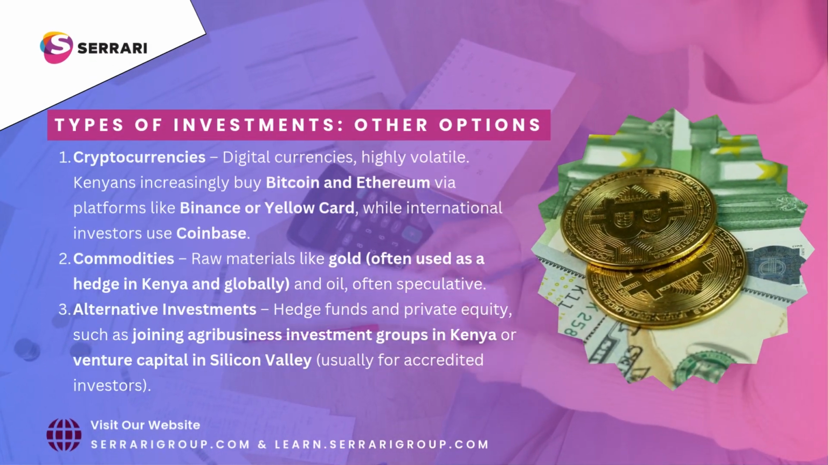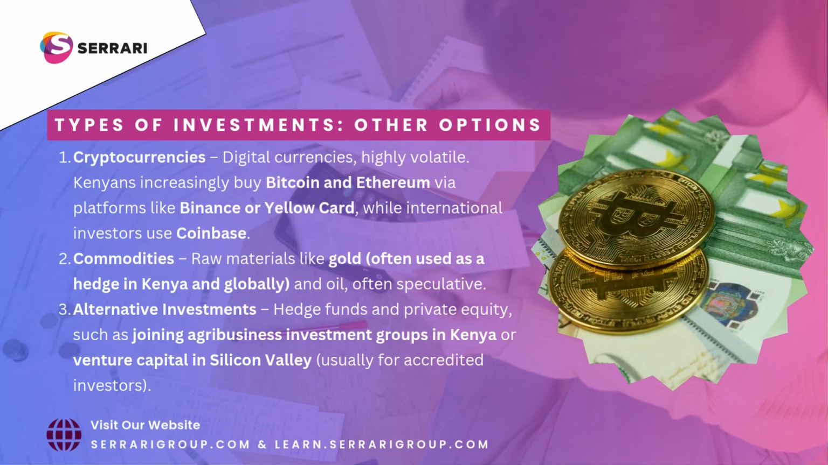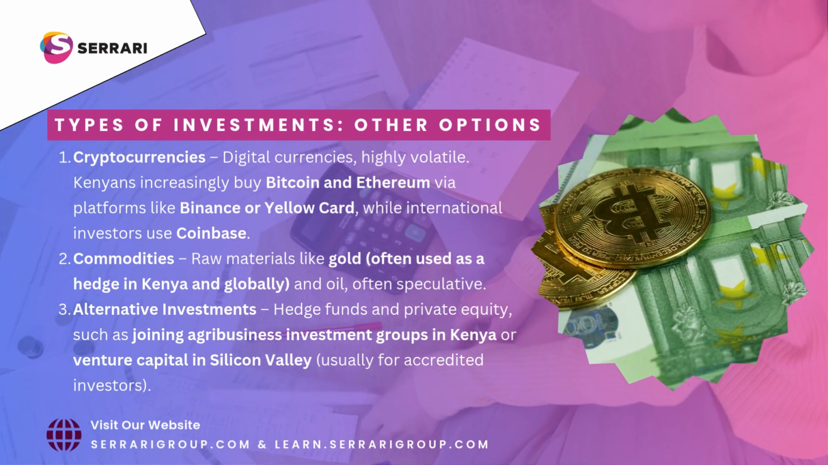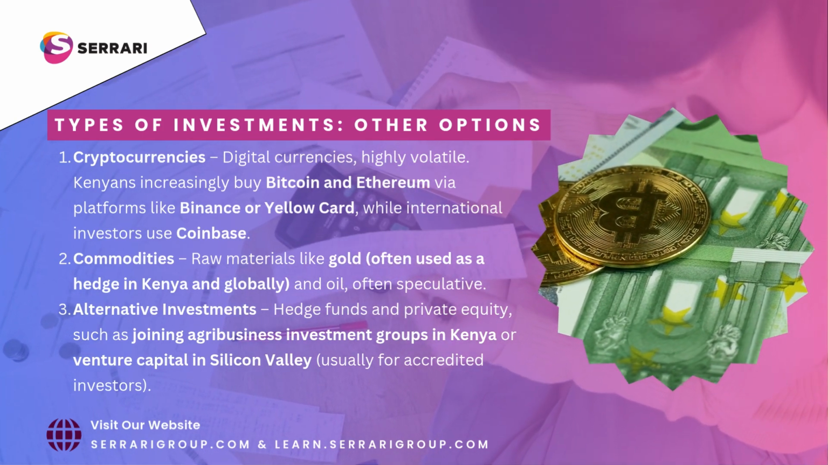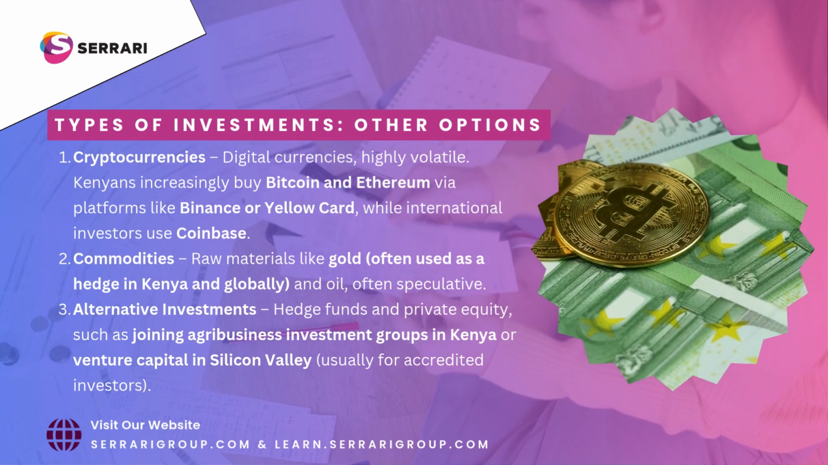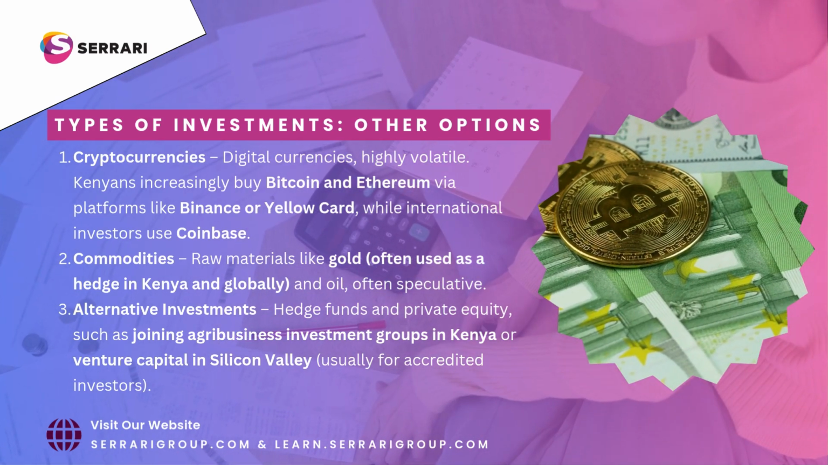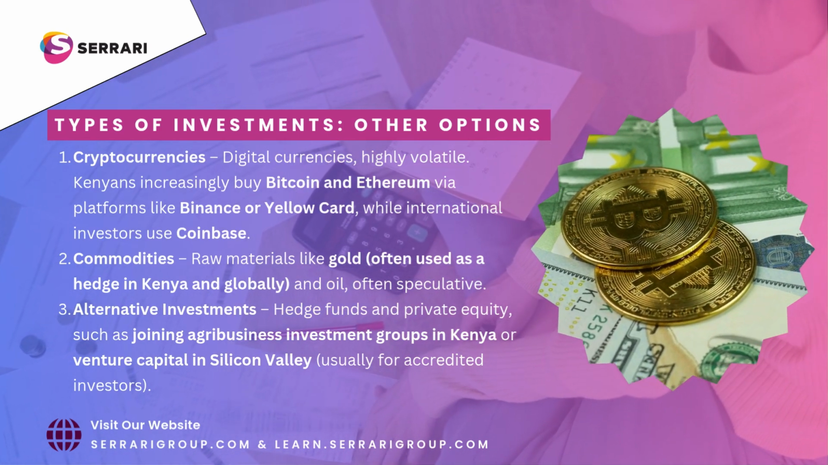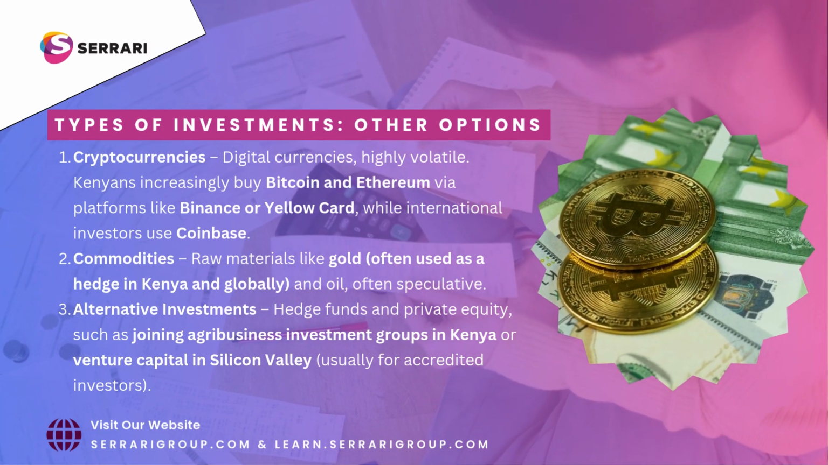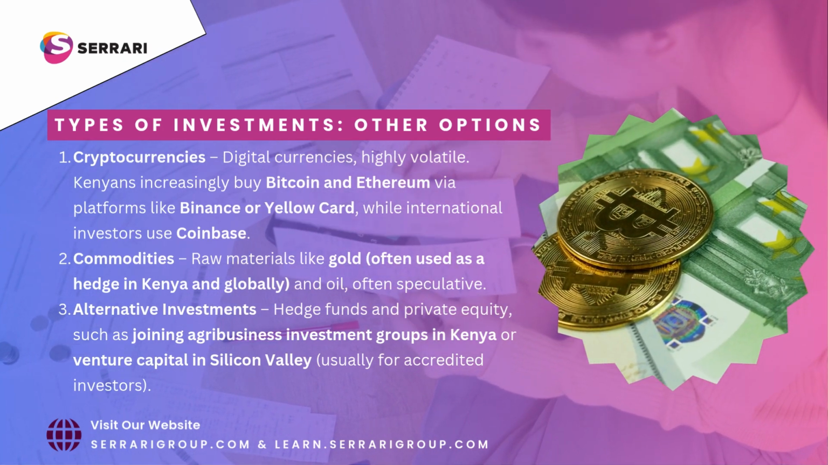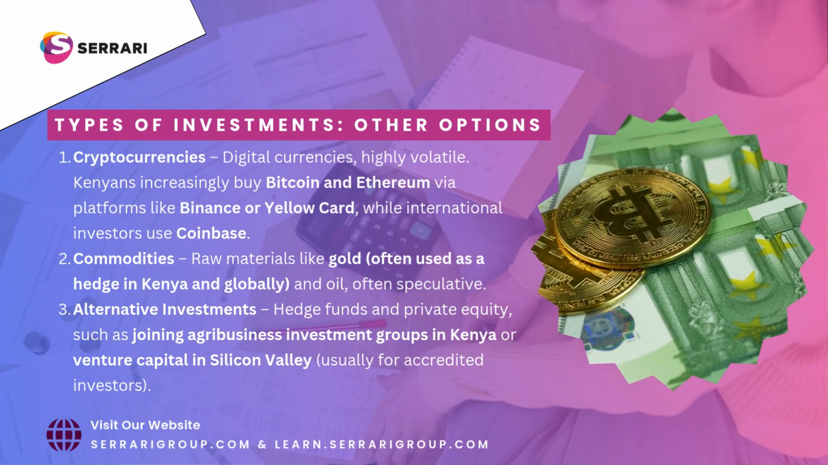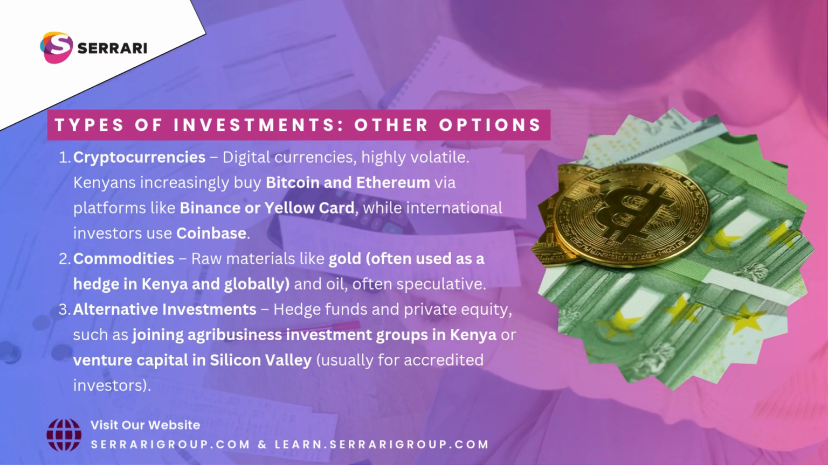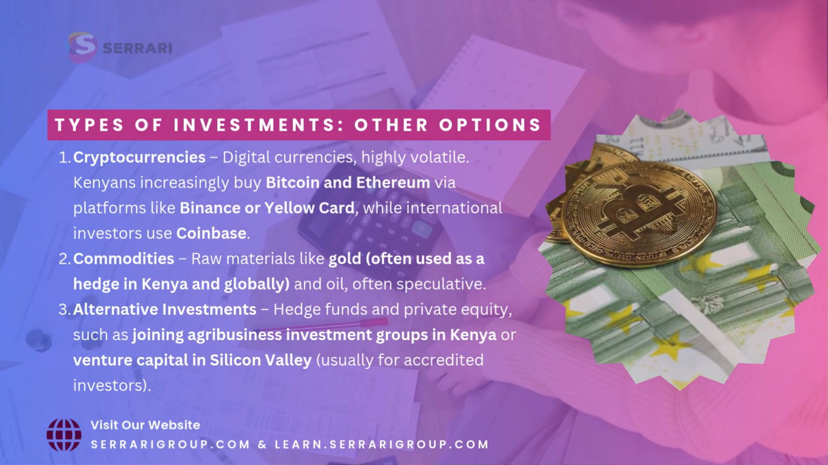Types of investments. Other options. 1. Cryptocurrencies, digital currencies, highly volatile. Kenyans increasingly buy Bitcoin and Ethereum via platforms like Binance or Yellow Card, while international investors use Coinbase. 2. Commodities, raw materials like gold, often used as a hedge in Kenya and globally, and oil, often speculative. 3. Alternative investments, hedge funds and private equity, such as joining agribusiness investment groups in Kenya or venture capital in Silicon Valley, usually for accredited investors.